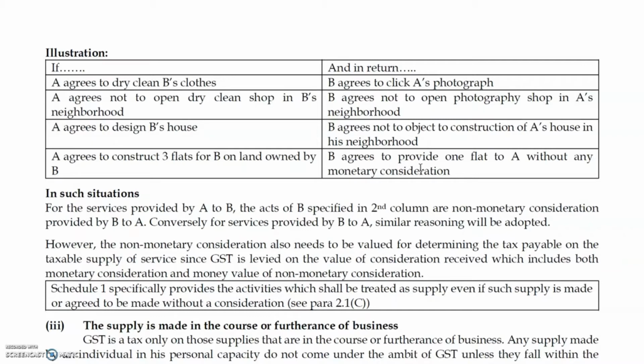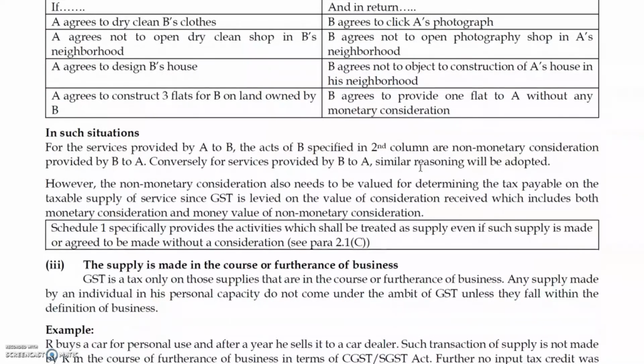Let's go with an example. There are 3 things: past, present and future. And the second thing is about returning of something. Returning of something is consideration, which is inclusive of both monetary and non-monetary. Consideration is a quid pro quo, something back in return. If one person is giving consideration and he is not getting some consideration from some other person, in that situation this thing will not come. It's a simple thing. So basics: goods definition is completed, services is completed, third, consideration is completed. In consideration we have two things: monetary consideration and non-monetary consideration.